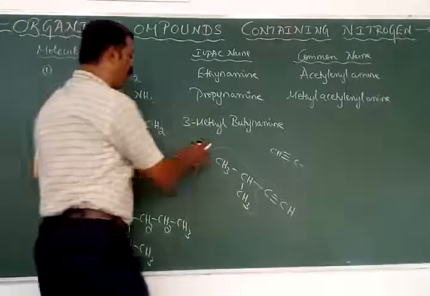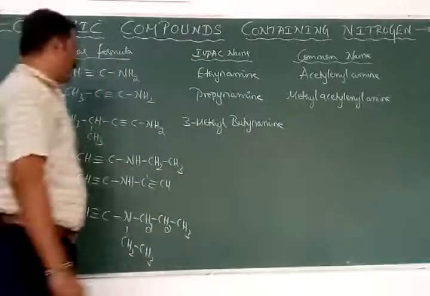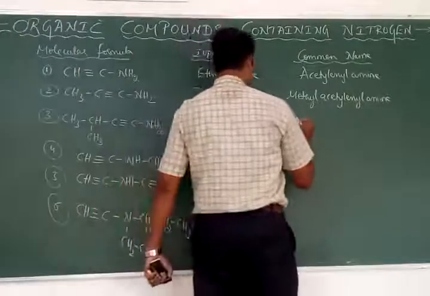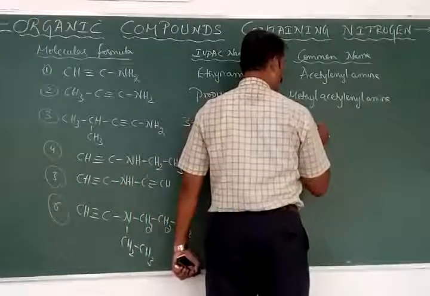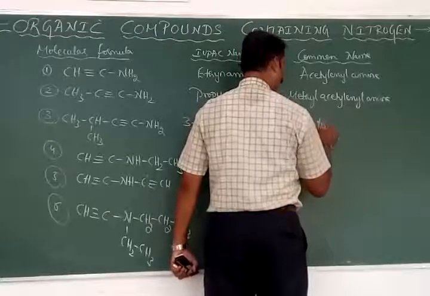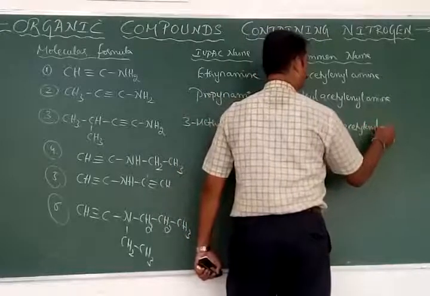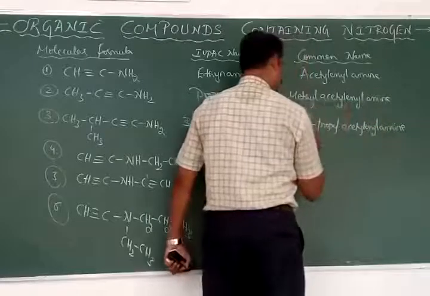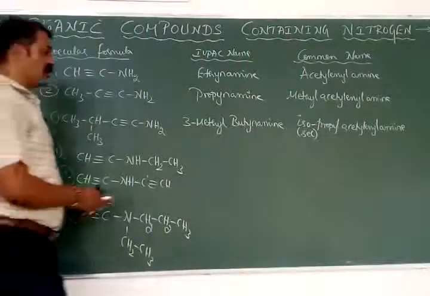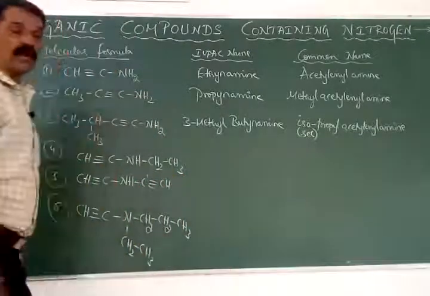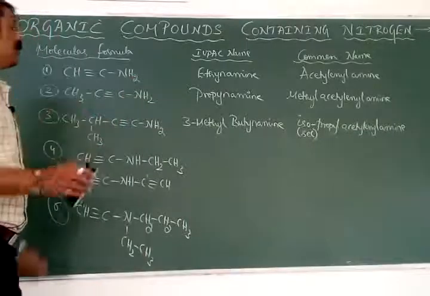And finally, we will have the amine at the first carbon atom, or that is generally the name is mentioned as amine. Therefore, it is called isopropyl acetylenyl amine. Sometimes we can use this prefix also, because it is not a secondary here. The functional group carbon atom is attached to the triple bond, therefore it is also called isopropyl acetylenyl amine, or it is also called secondary propyl acetylenyl amine.